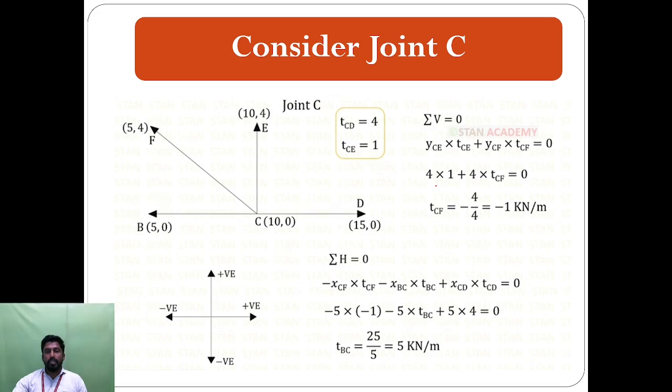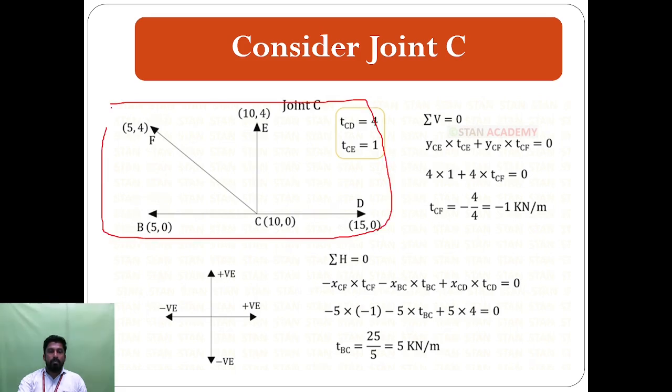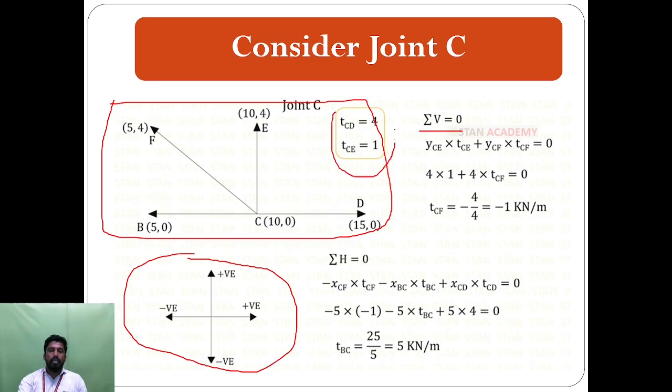Next we consider the point C. From the picture we consider the point C. So this is our joint C figure. Here mention the coordinates, the E coordinates, D coordinates, F coordinates and B coordinates, and also mention the direction of the forces. First we consider the summation V. Before that, this value is taken from the previous joints, the joint D and C. So first we consider the summation V is equal to 0.